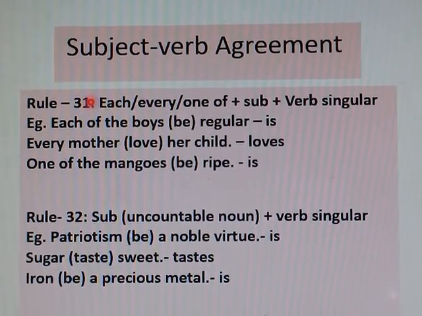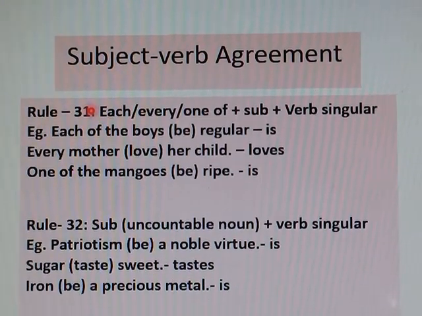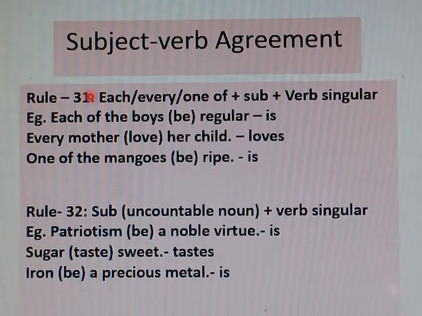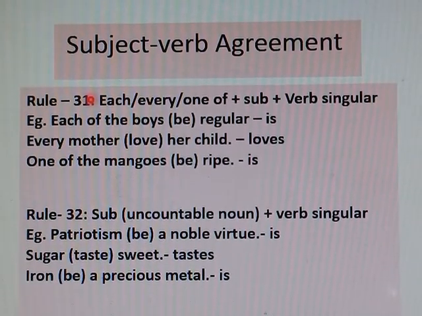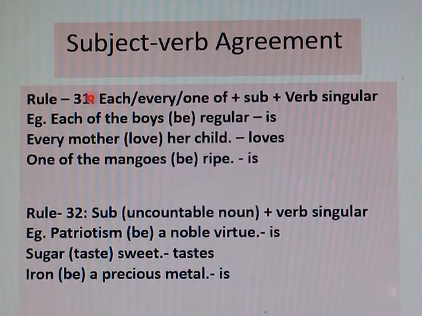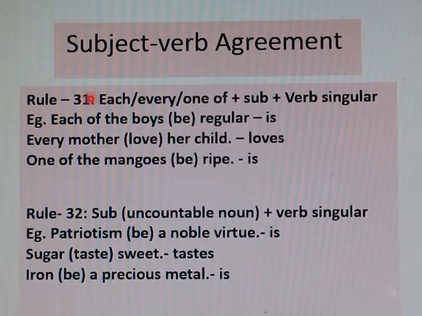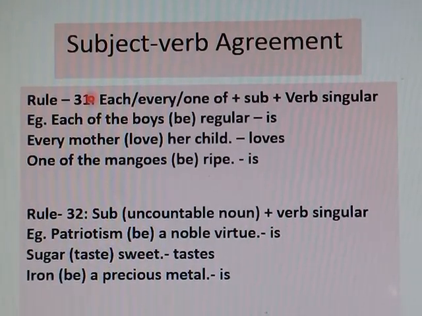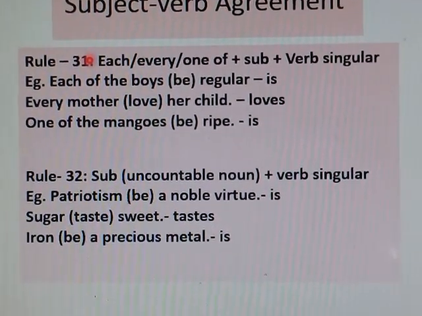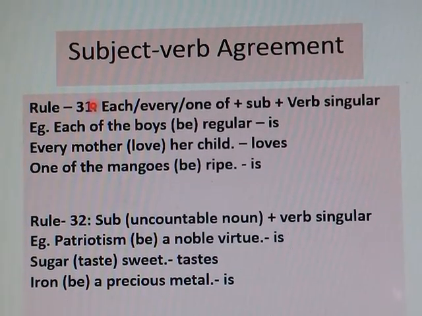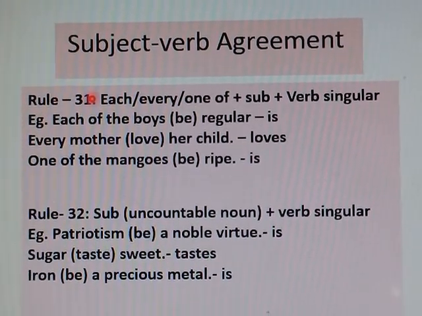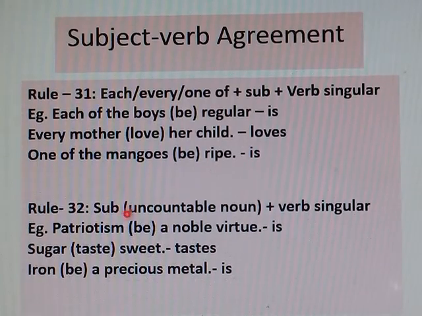There are some subjects that are singular but look plural. There are some subjects that are plural but look singular. So to avoid such difficulties and to write a correct sentence in English, we have to go through these rules, that means subject verb agreement.